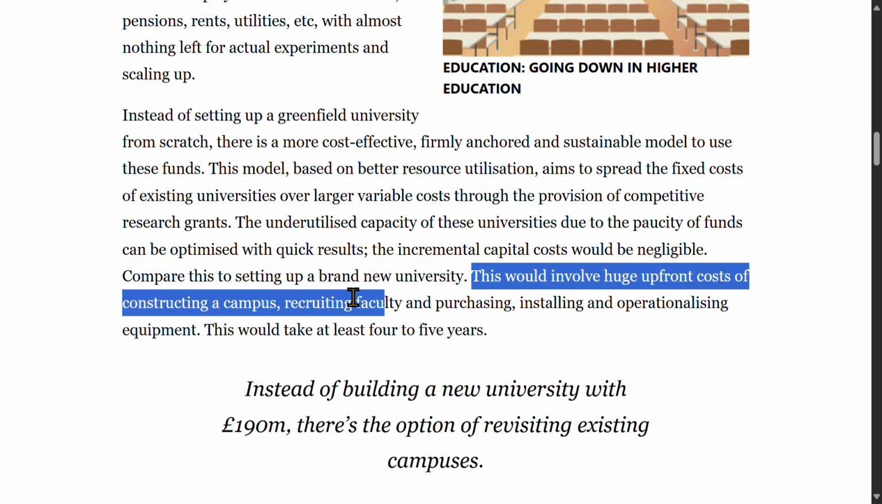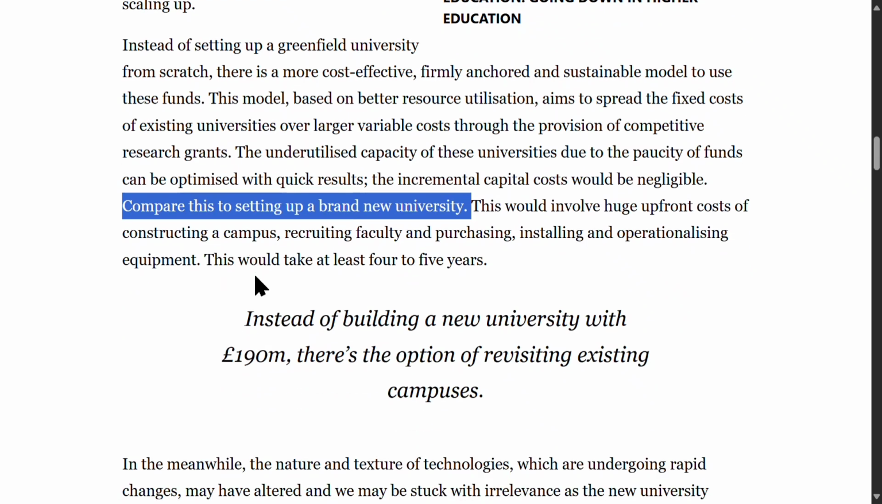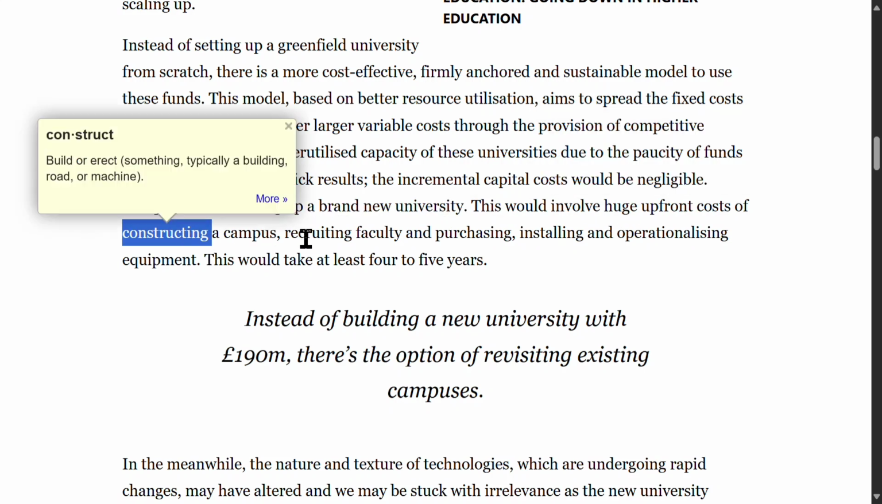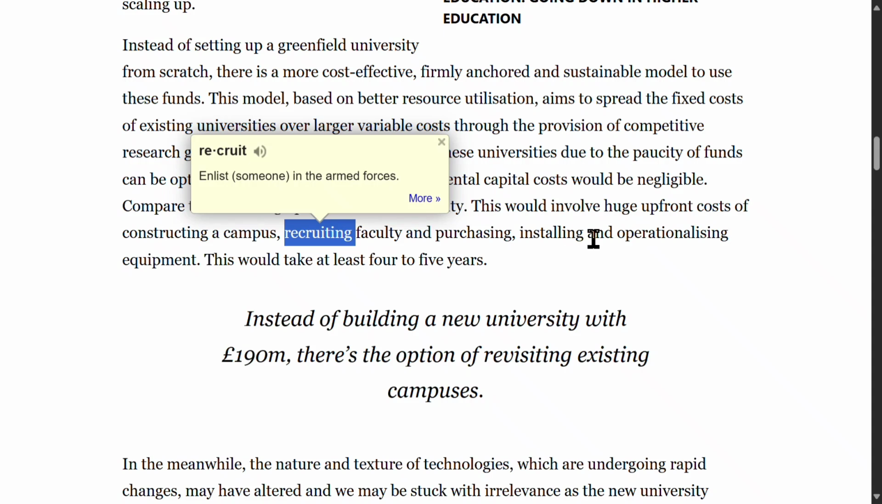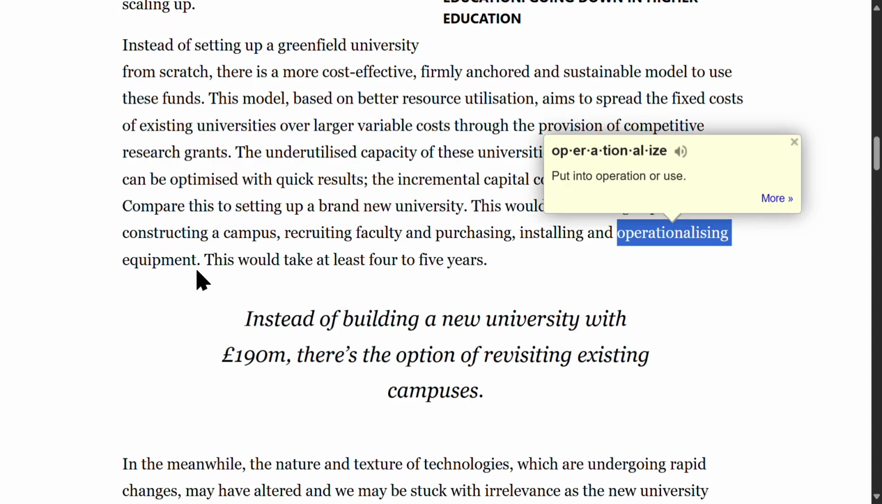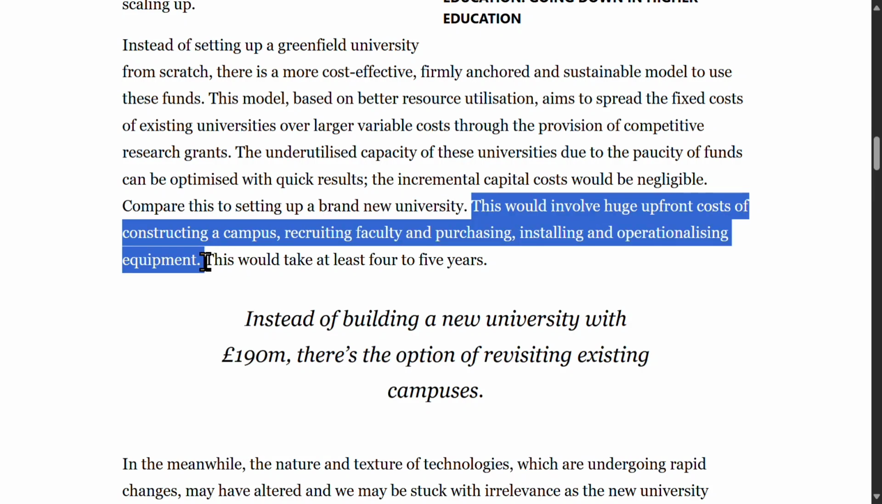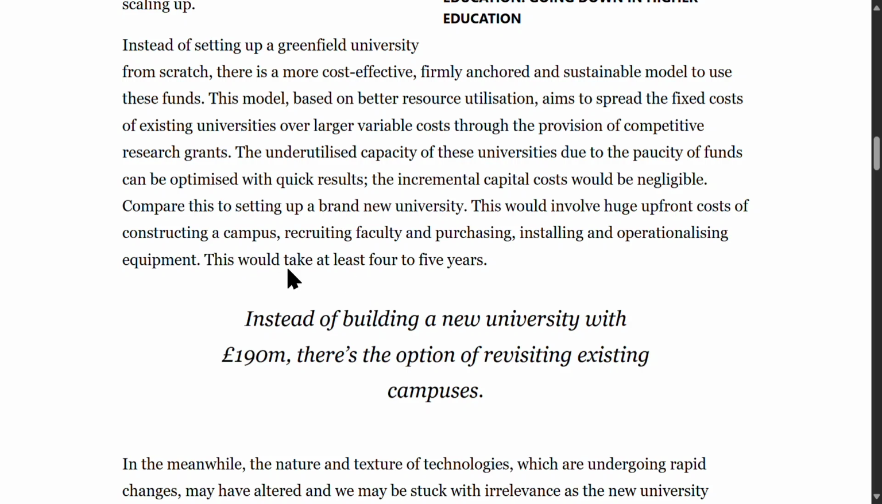Compare this to setting up a brand new university. This sentence invites a comparison between the alternative model and the high costs associated with creating a new institution. This would involve huge upfront costs of constructing a campus, recruiting faculty, and purchasing, installing, and operationalizing equipment. Upfront costs are initial expenses incurred at the beginning of a project. Operationalizing means making functional or putting into operation. This sentence means that building a new university would require significant initial investment and time before becoming productive.